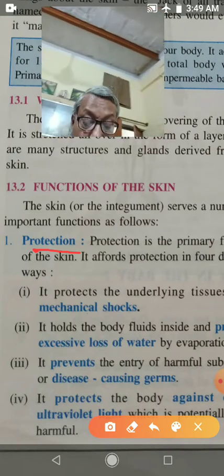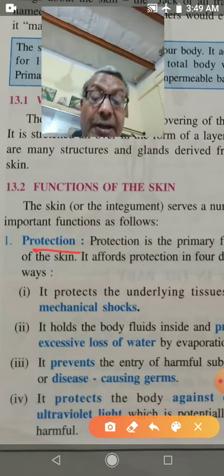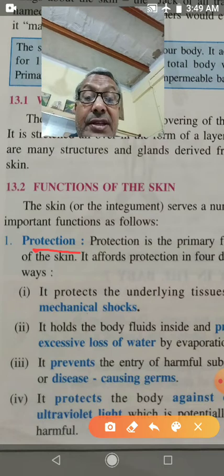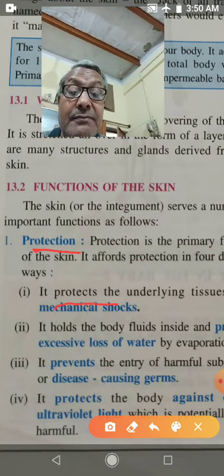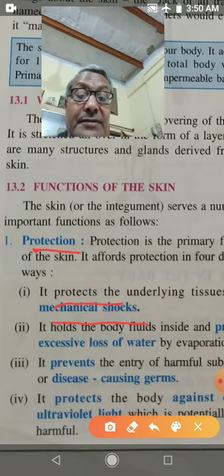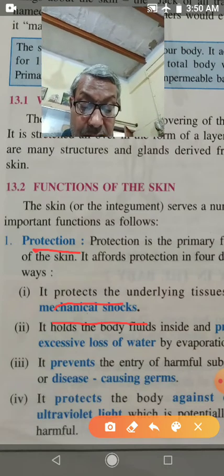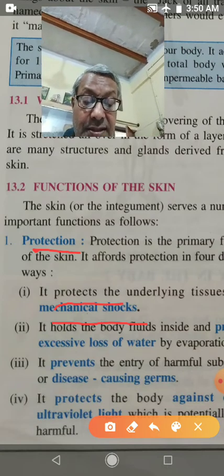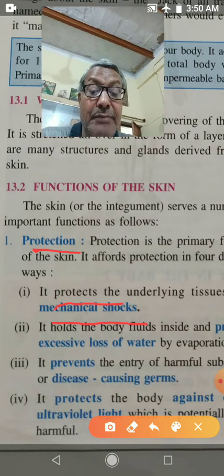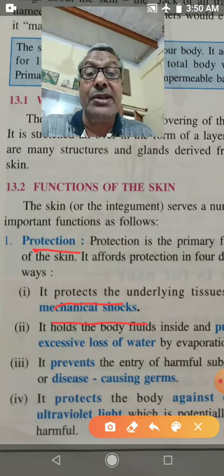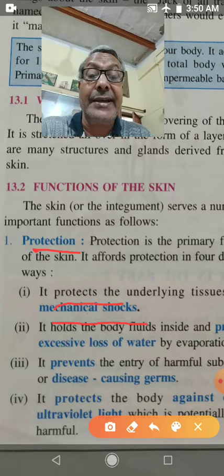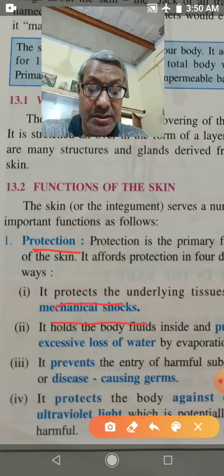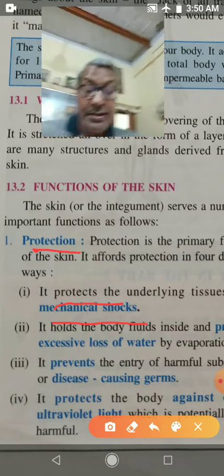It will provide protection in different ways. First, it provides protection from mechanical shock. Inside our body many tissues and organs are present. The tissues and organs get protection from mechanical shock by skin. Second is